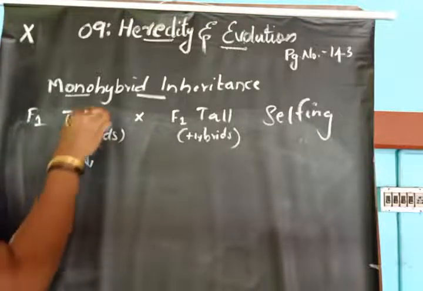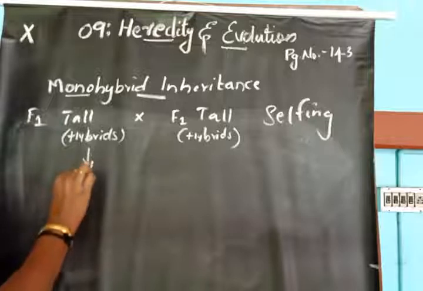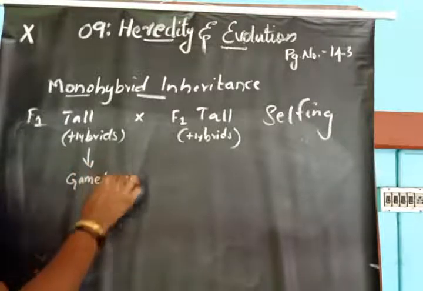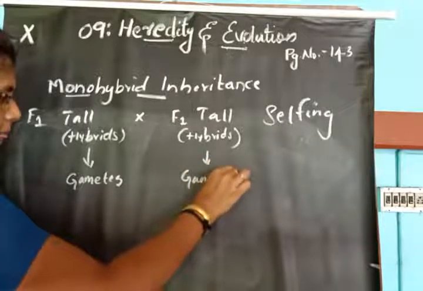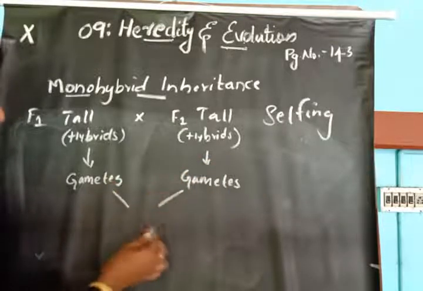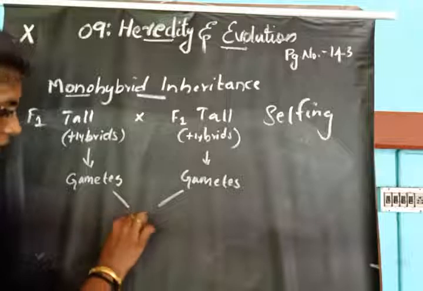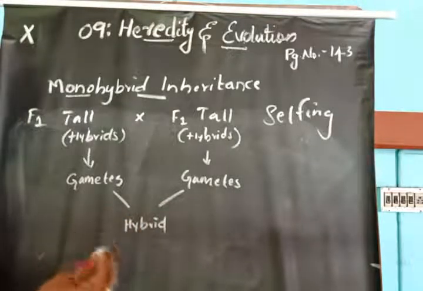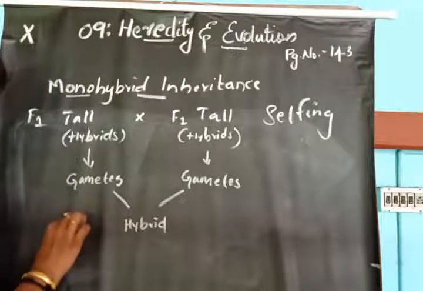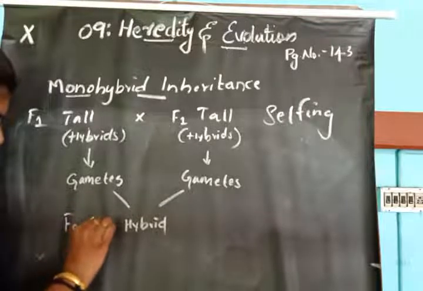Similarly, this plant may produce gametes, and this plant also produces gametes, and these two gametes fuse to form another hybrid plant, that is the F2 generation.